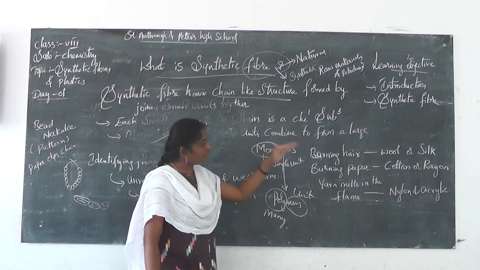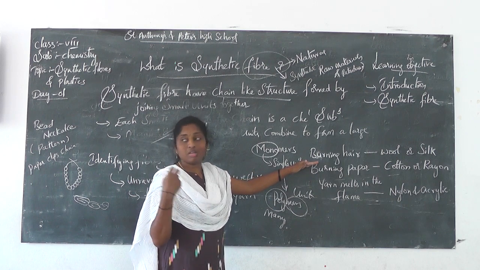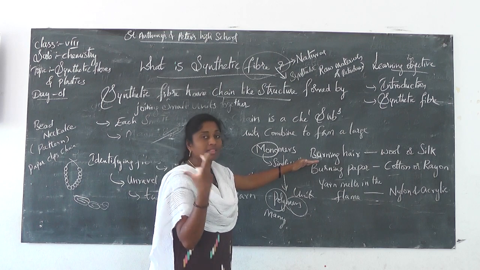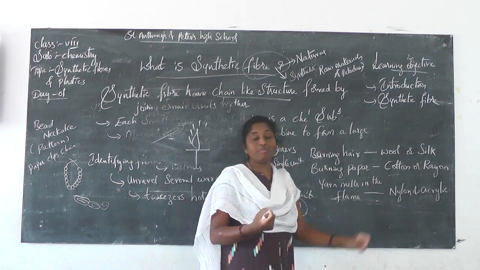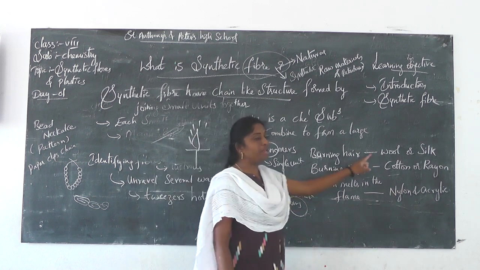Okay. So suppose you get the burning hair smell. Do you observe any time the hair is burning, or some animals' hair burning, you will be getting some type of smell. So when you get the hair burning smell, it means that the given fiber is wool or silk. Okay, please remember that.